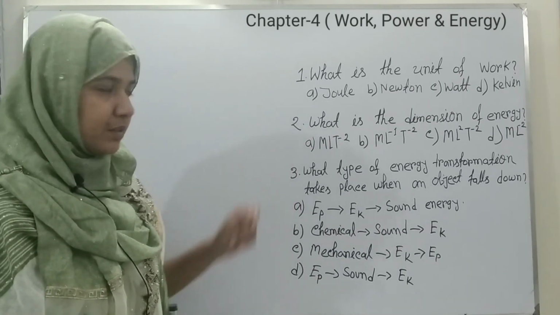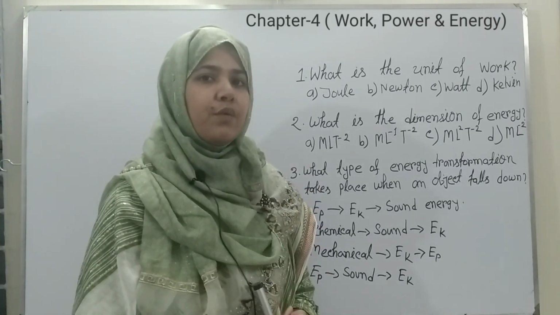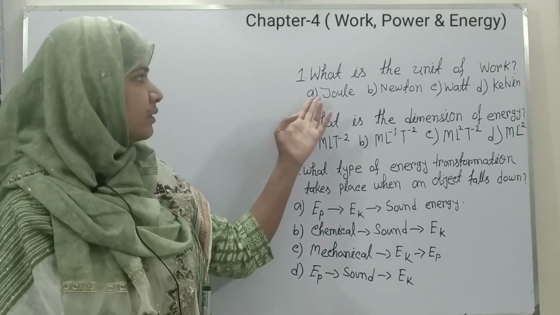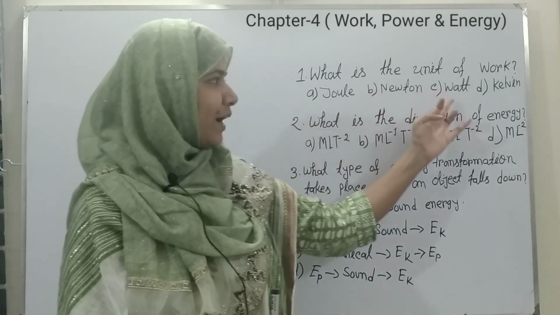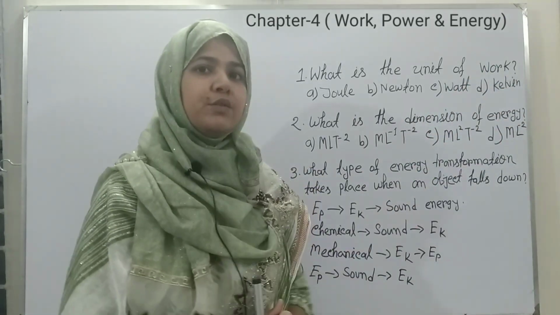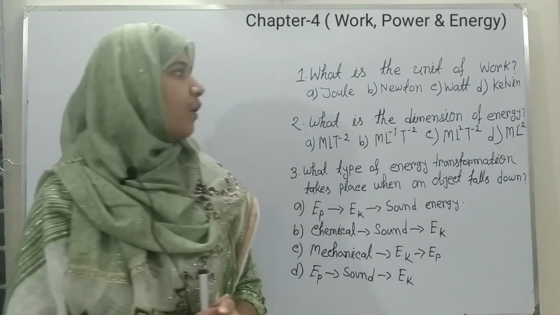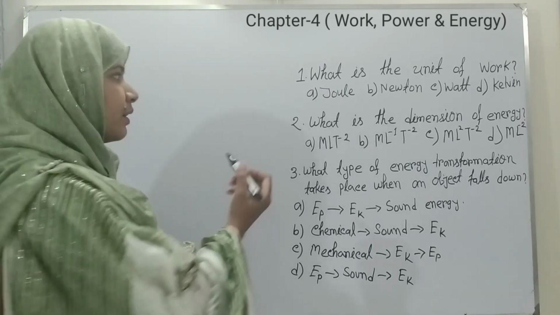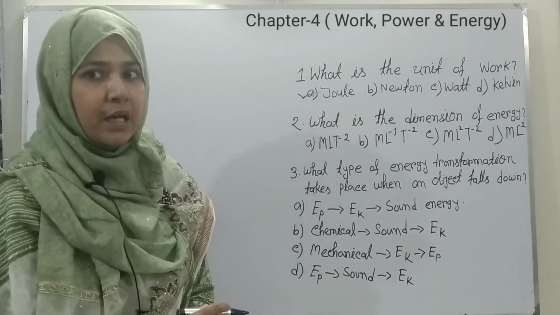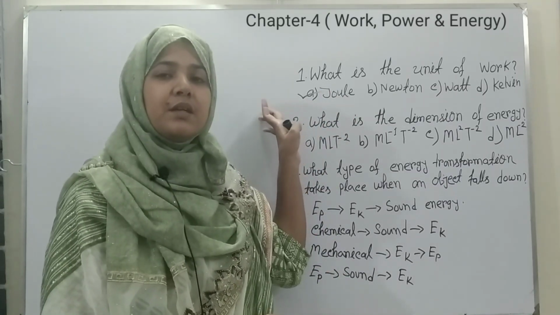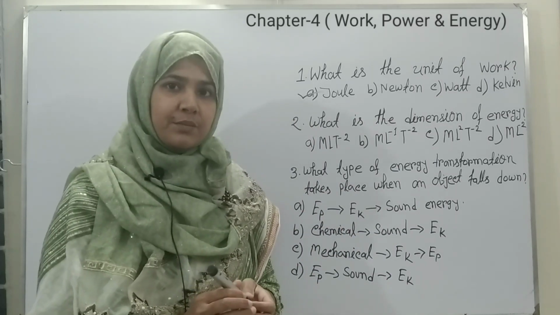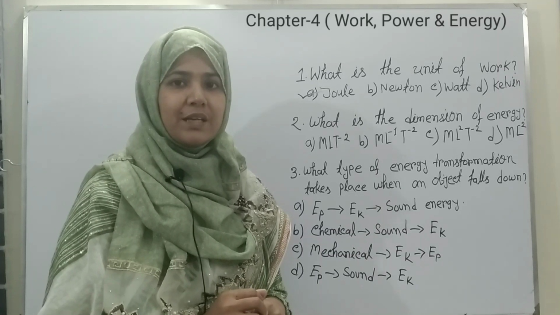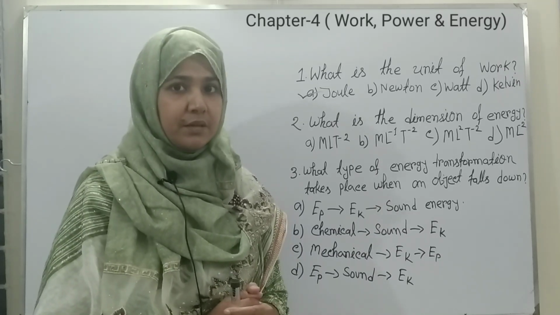Our first question is, what is the unit of work? Here you can see there are 4 options: 1. Joule, 2. Newton, 3. Watt, 4. Kelvin. And you know that the unit of work is joule. So our right answer will be A. This type of question is very important for your exam. You must memorize the unit of every quantity so you can get 1 mark very easily.